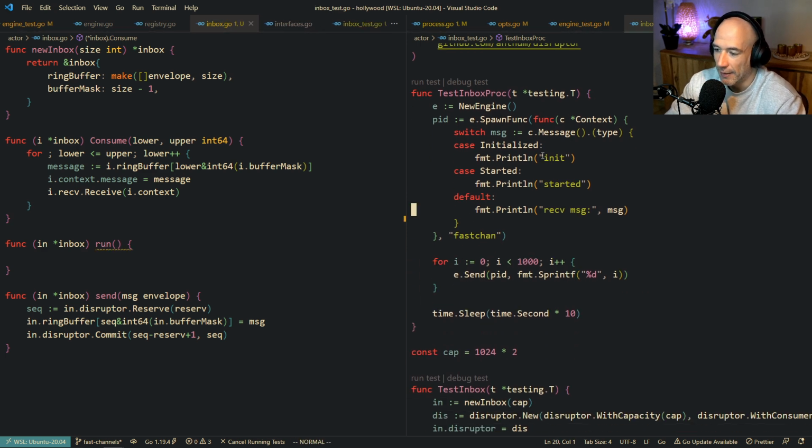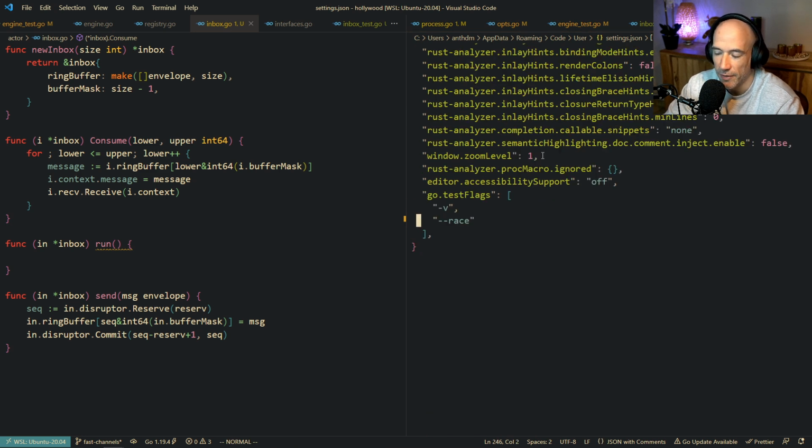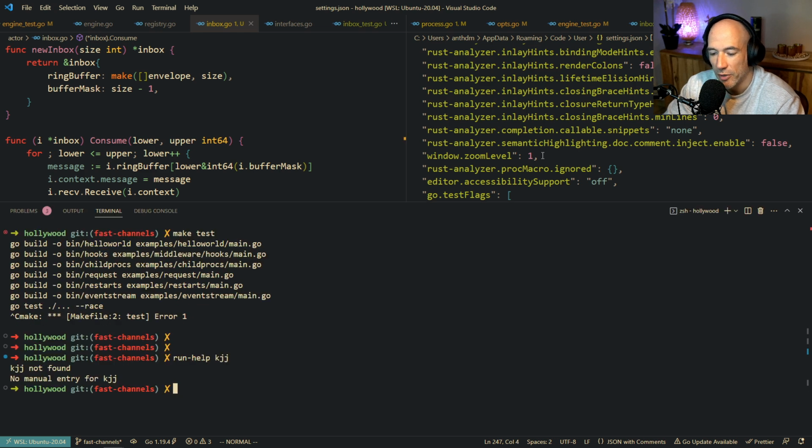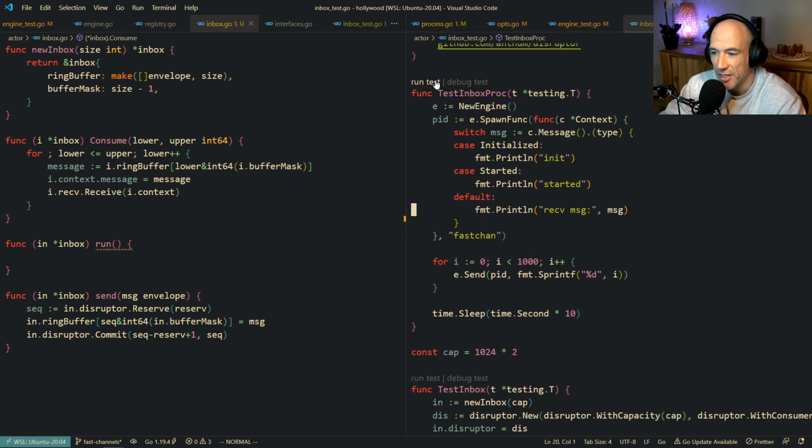That's already one thing. And how I test if I have race conditions is, in VS Code, you can use go test flags with the dash race flag. If I run make test with my makefile, I can specify dash race all the time. But if you're using VS Code and you press these buttons here, you're basically not spinning up the race detector. So if you want to do that, open up your settings, go test flags, dash race, and you're good to go.